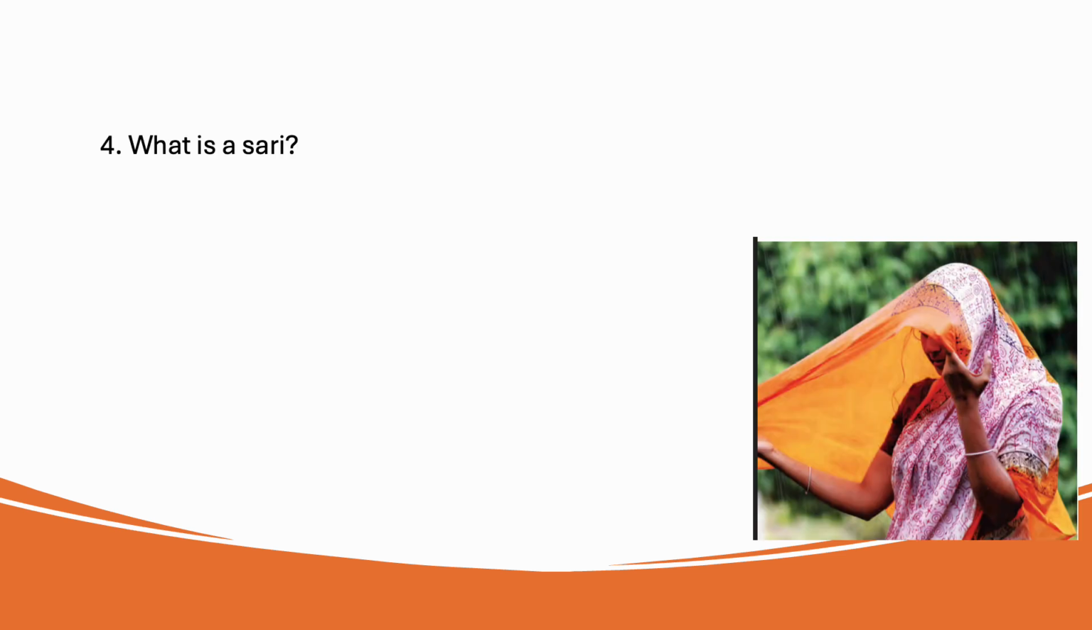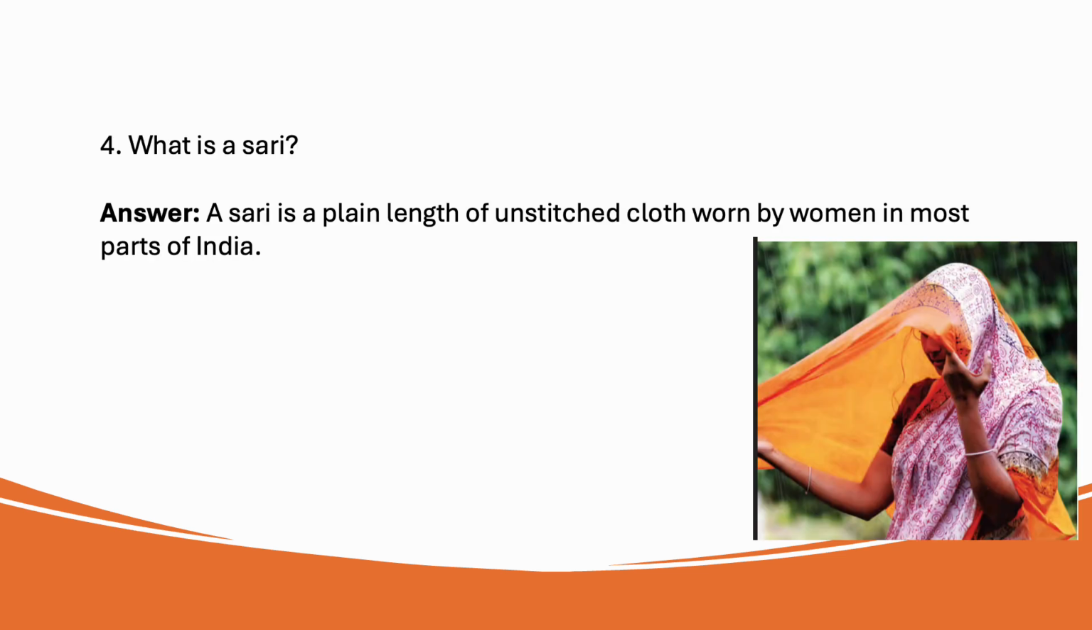Next one, what is a sari? A sari is a plain length of unstitched cloth worn by women in most parts of India. So, a sari is a very long piece of unstitched cloth. It is a traditional type of clothing in the Indian subcontinent.